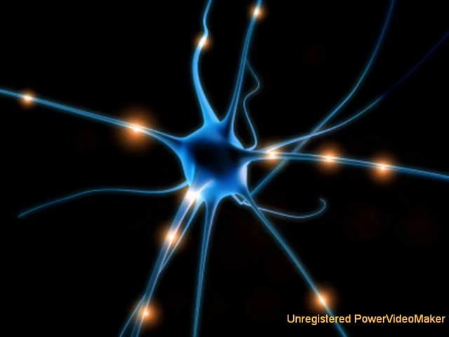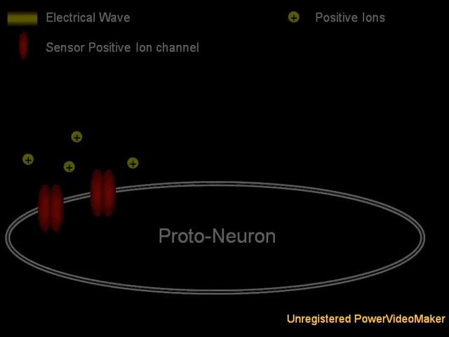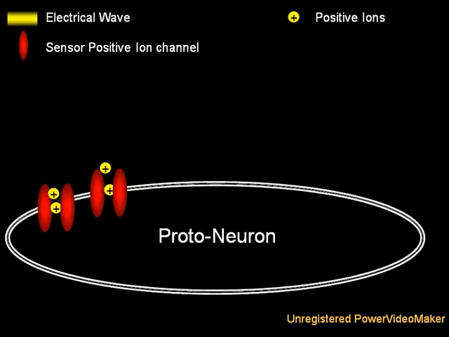First came the neurons. A neuron is simply a cell that transmits an electrical impulse from one location to another. The electrical impulse is simply a passive wave of ions. Once started, it will propagate through the cell on its own, just like ripples on the surface of a pond. All the cell needs is a means of starting such a wave, and a means of using the electrical wave to do something useful. In order to start an electrical wave, an ion channel is needed.